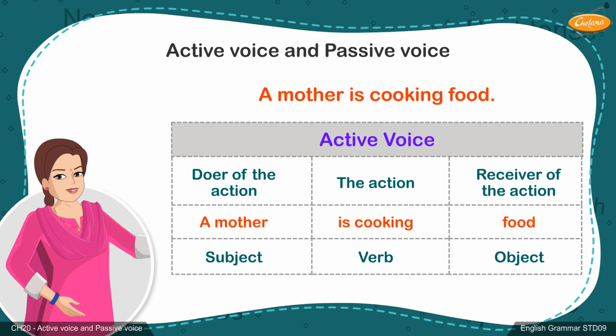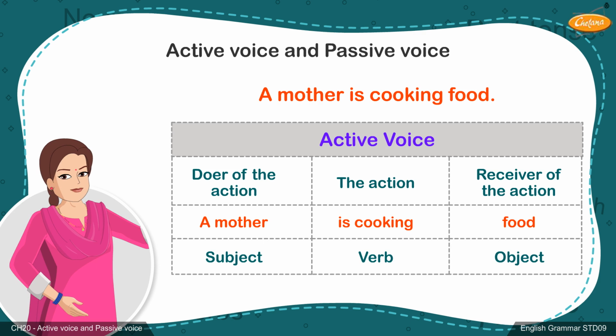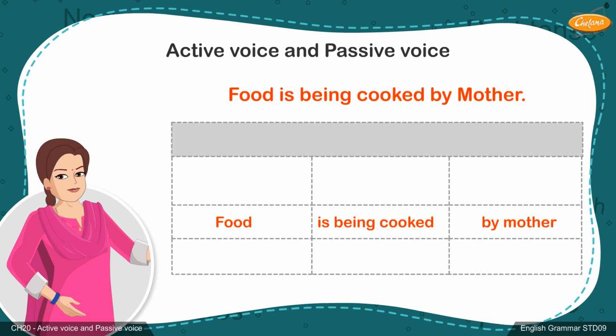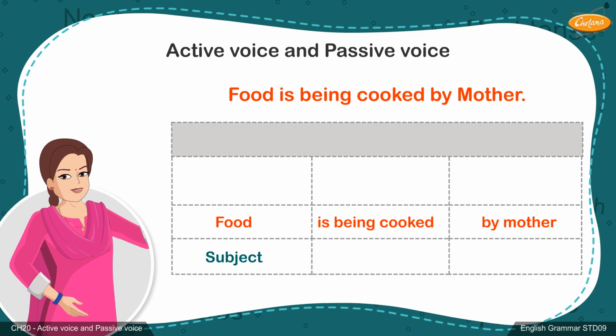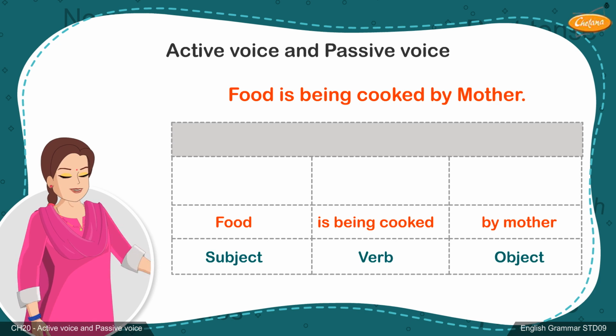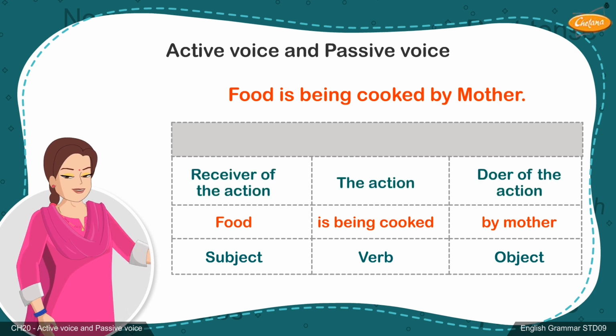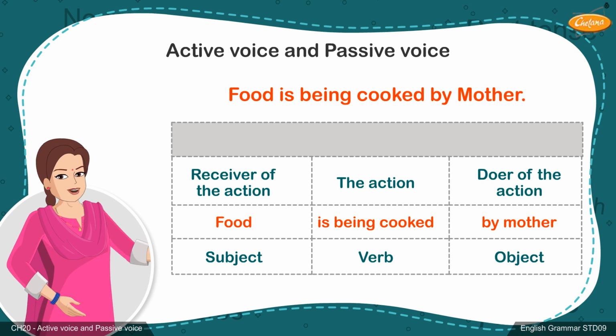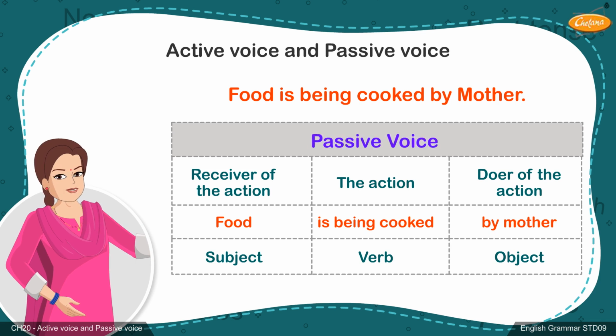The same sentence can be said in another way without changing the meaning. Food is being cooked by mother. In this sentence, food is the subject, is being cooked is the verb, and mother is the object. The difference here is that the subject is now being acted upon and the object is performing the action. This sentence, where the subject receives the action, is said to be in the passive voice.